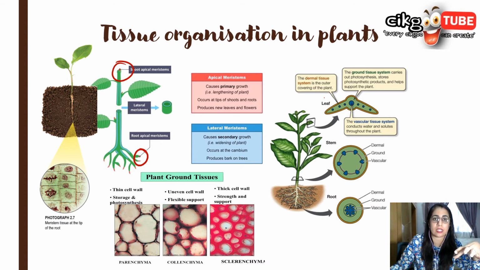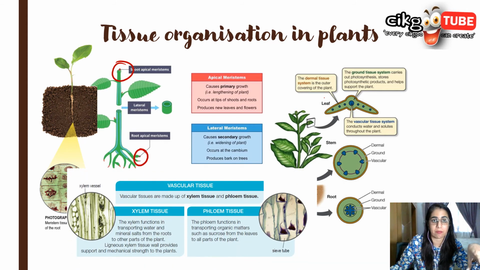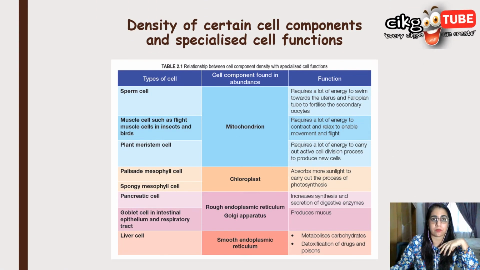And then we have the vascular tissues, which are the xylem and the phloem. Xylem consists of tracheids and xylem vessels, which you have seen before. Phloem tissue consists of sieve tubes and also companion cells. These have their own functions. Xylem transports water and mineral salts from roots to all parts of the plant, and phloem transports organic matter, the product of photosynthesis, from the leaves to all parts of the plant.